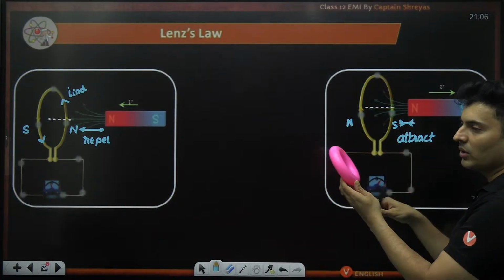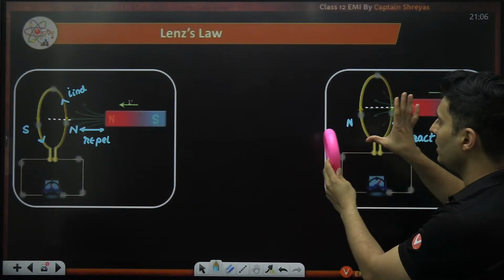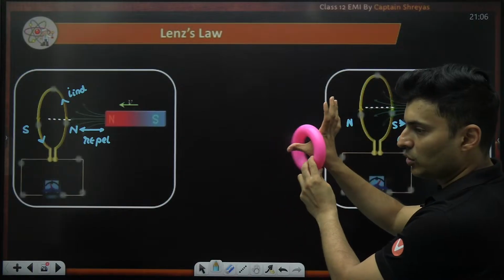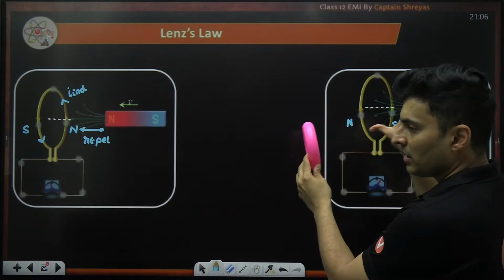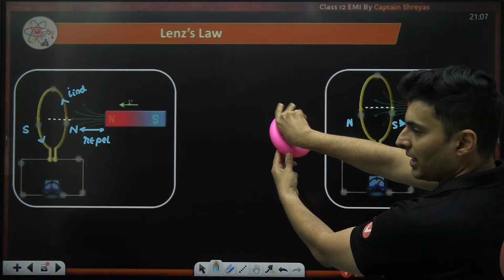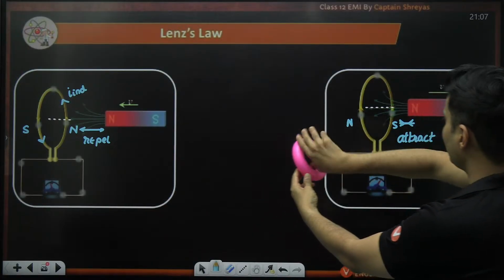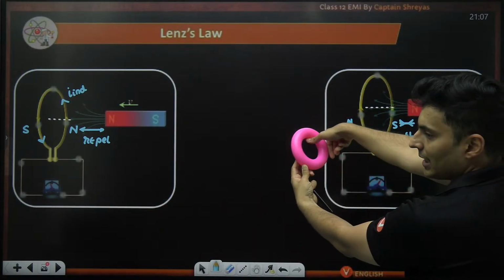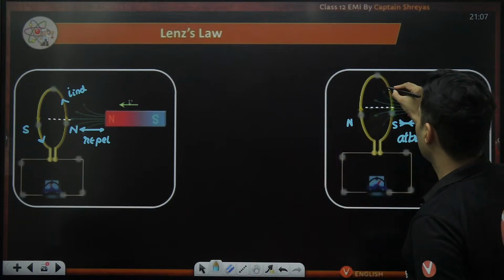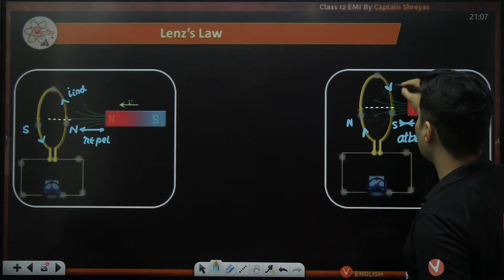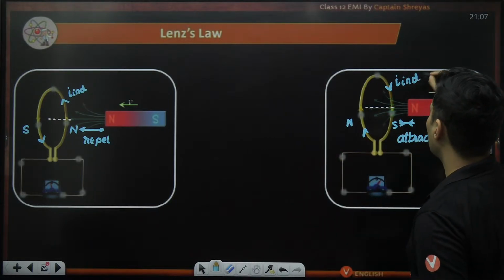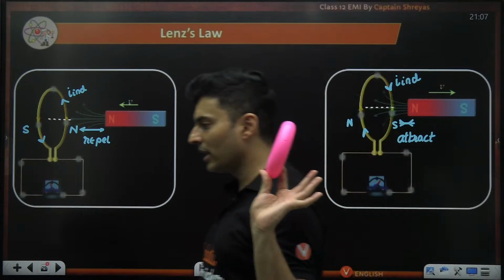So if south is here, north is here, from south to north, if your finger goes like this through this particular coil, see how the fingers of your right hand are turning, like this, isn't it? So the current now will go in this direction. So this is the direction of the induced current. Understood how to get it?